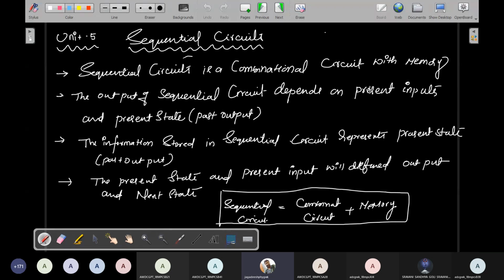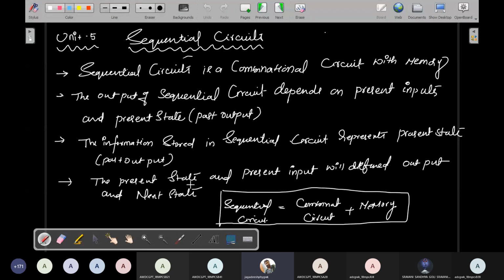That is nothing but past output. The information stored in the sequential circuits represents the present state. Present state means past output. Always think that present state is nothing but past output. Present output is different, present state is different. Present state is nothing but past output, and present output is the sequential circuit's output right now. So the present state and present input will decide the output of the next state.